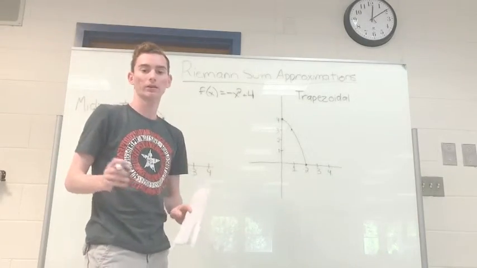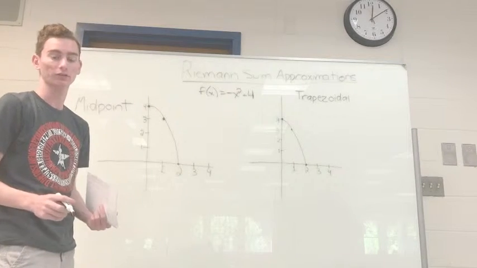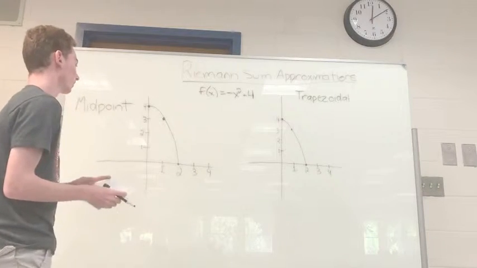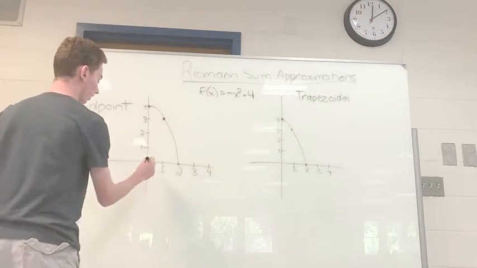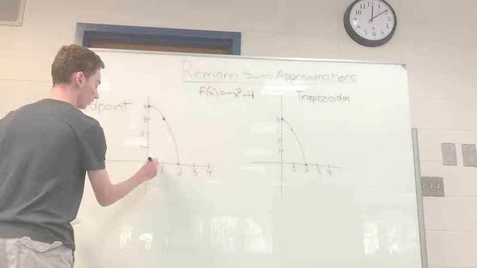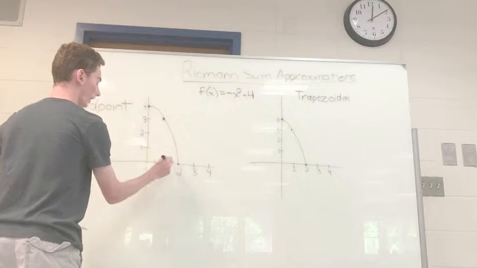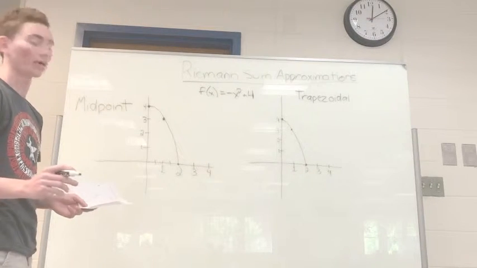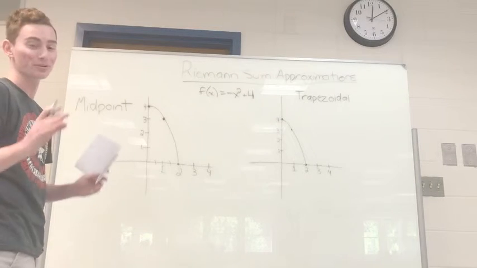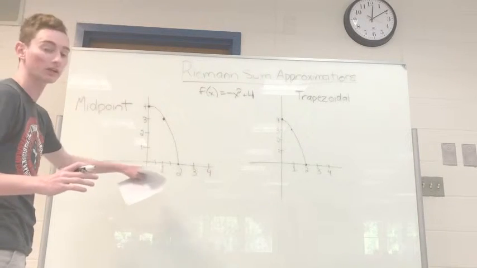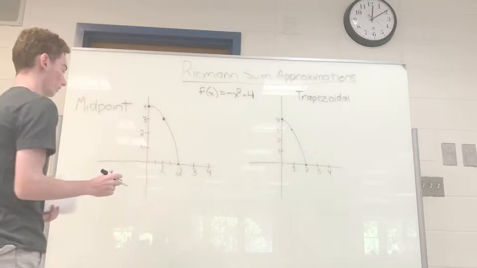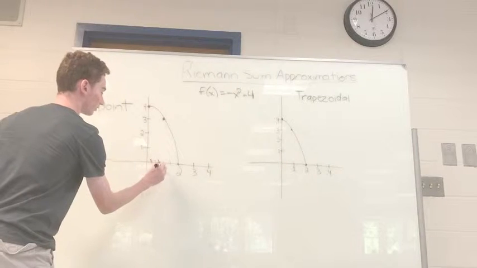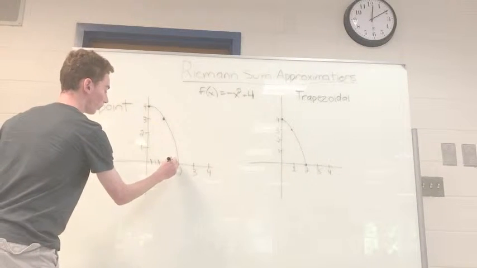So now, instead of being on the left or the right, we're going to try to get a midpoint approximation to get something that's a little more accurate to find the area, or approximation of the area. So we still have our 4 subintervals from 0 to 2 of 1/2, 1, 1.5, and 2. Except instead of going to the left or the right, we're going to use the points in between all those subintervals as midpoints. So you're going to use 0.25, 0.75, 1.25, and 1.75.